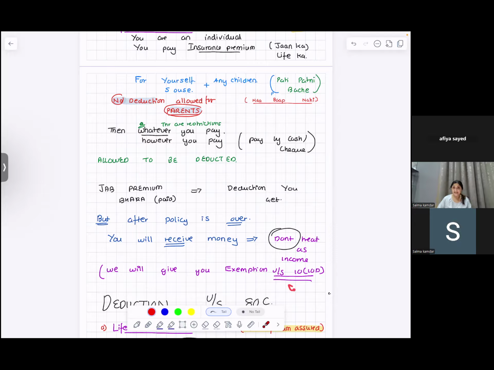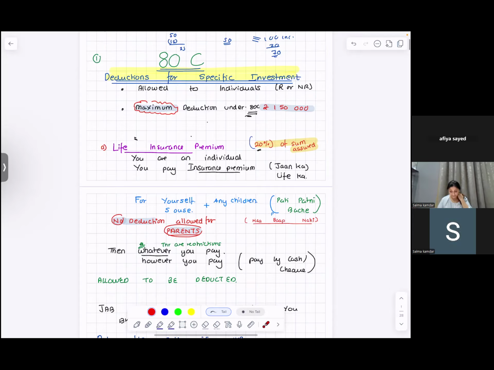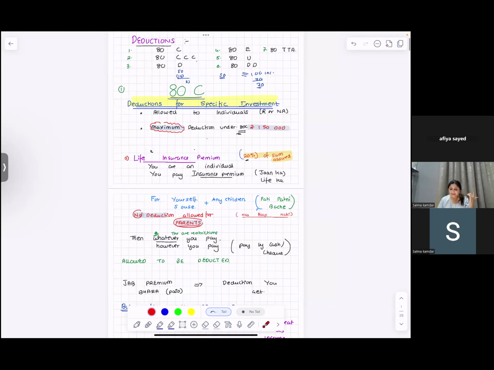First, for 80C life insurance premium, these are the provisions. I hope you're with me. But the premium that you're paying should not exceed 20% of the sum assured. Some people pay premium in 2 years and 3 years, and they say we are going to get deduction. So they think that the premium that you pay, it should not exceed 20% of the sum assured. Remember this fact. This is your life insurance premium.